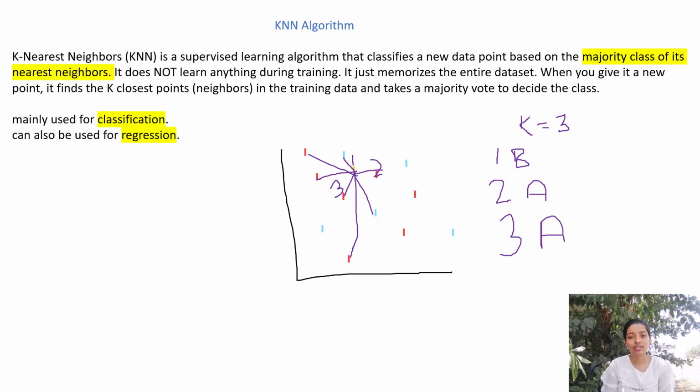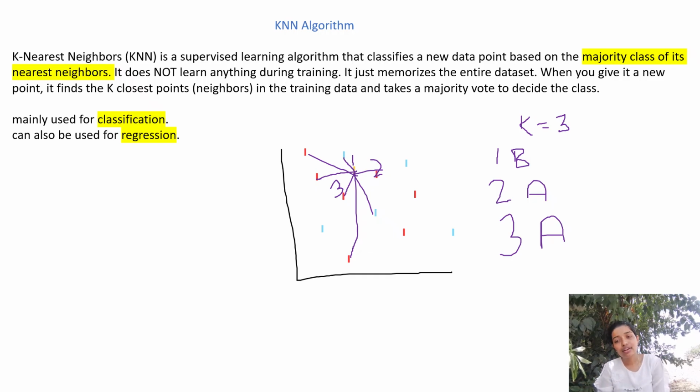It is a very simple algorithm. Pick a value of k. The value of k can be anything, but we prefer odd values of k. Then find out the distance between the new data point and all other data points. Then sort these distances and only pick the k smallest values. Like in this case it was 3, so we only pick the top 3 smallest distances.